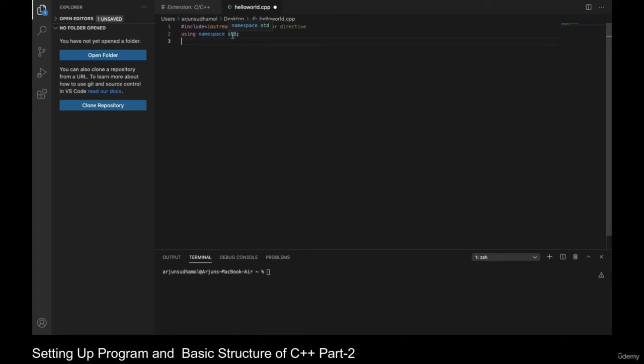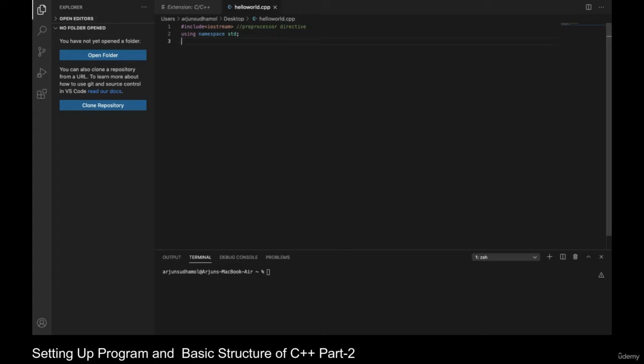Now let's talk about the main function. So we have a function in C++ called the main function, where the program execution starts. Always, a C++ program execution starts from the main function, which means that whatever we want to make our computer do, we should be defining that inside this main function.